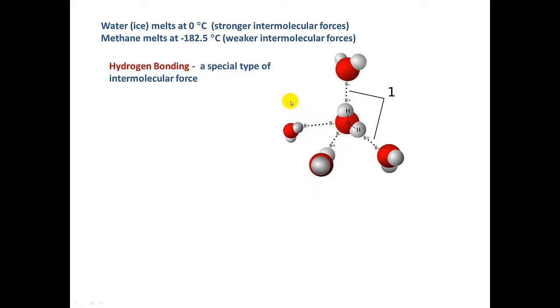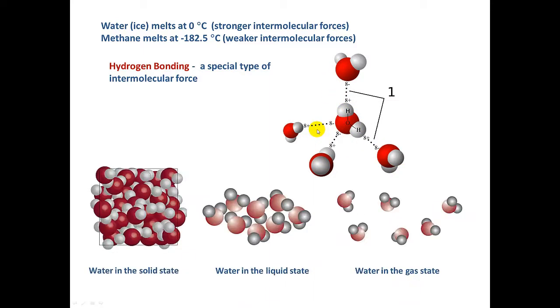Now we're going to talk more about this type of bonding much later in the course, but for now I just want to give you an idea of the attractions between molecules. Basically, if hydrogen is bonded to an oxygen, a nitrogen, or a fluorine, it can hydrogen bond with another molecule that contains oxygen, nitrogen, or fluorine. So these attractions between these water molecules are very strong.